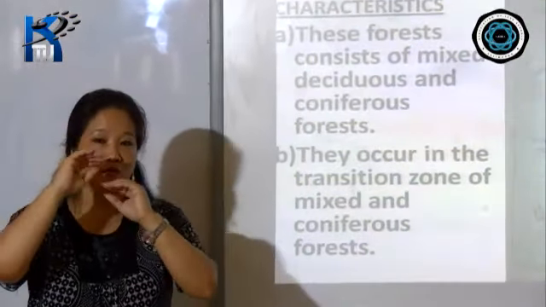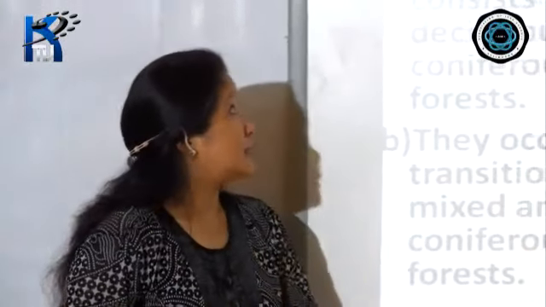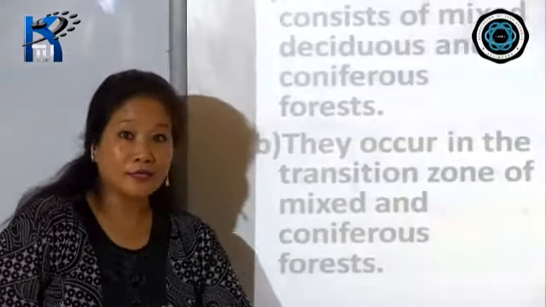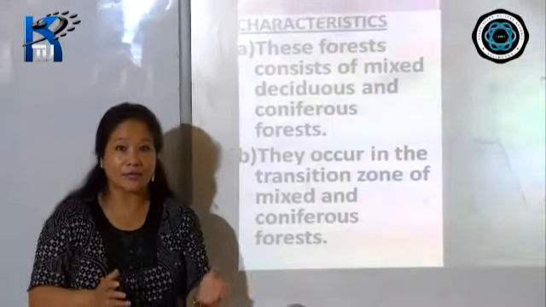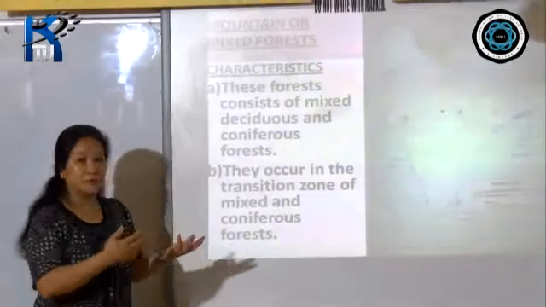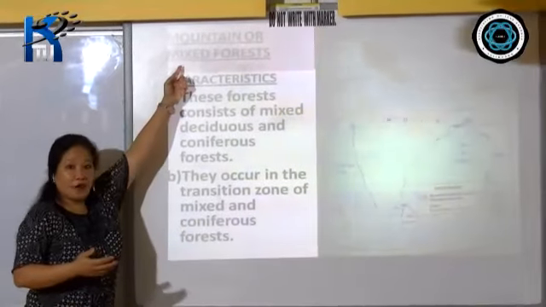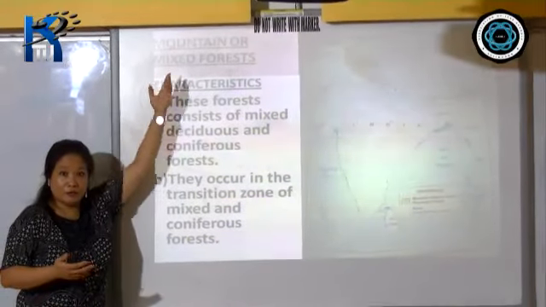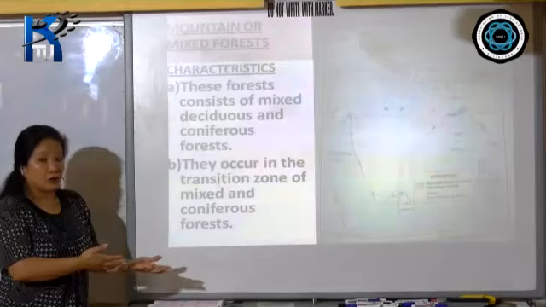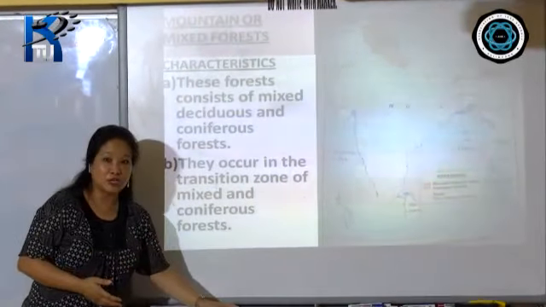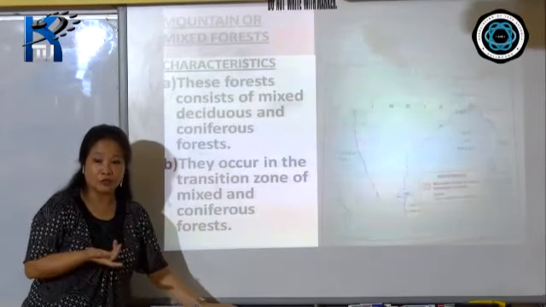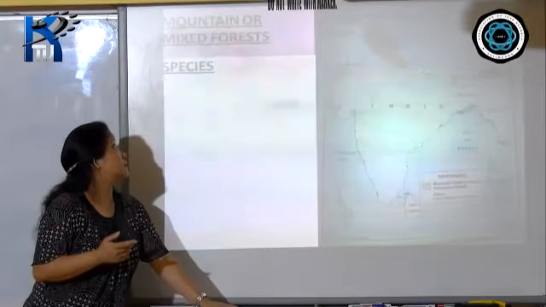In that particular belt, you find this kind of vegetation. That is mountain or mixed forest. So if you are asked to mention one of the characteristics of mountain or mixed forest, from the title itself you can say that these are the forests where you find both types of vegetation characteristics, that is both coniferous as well as deciduous, right?